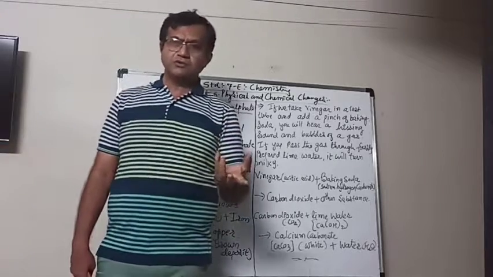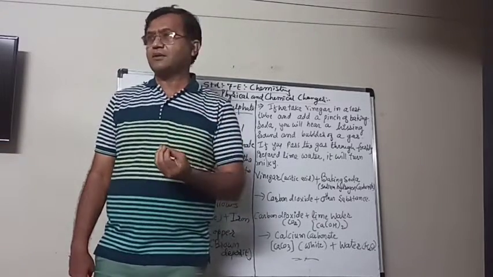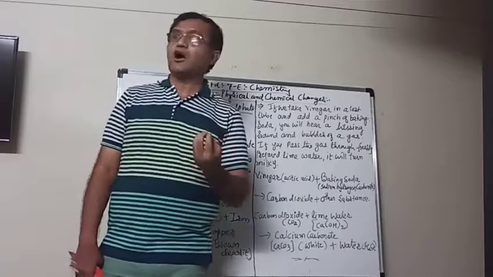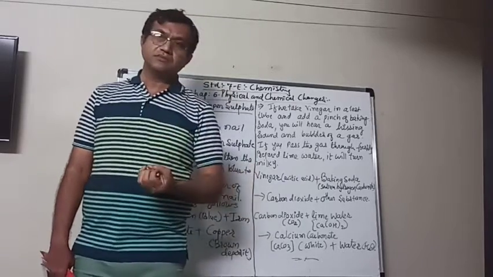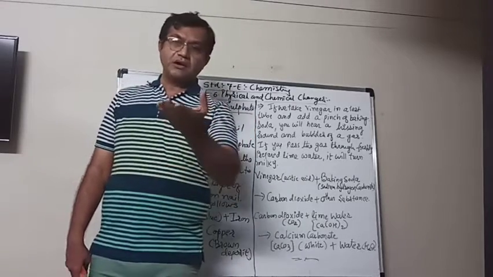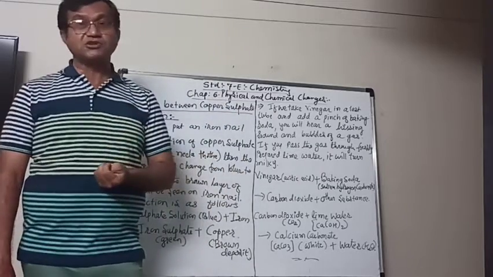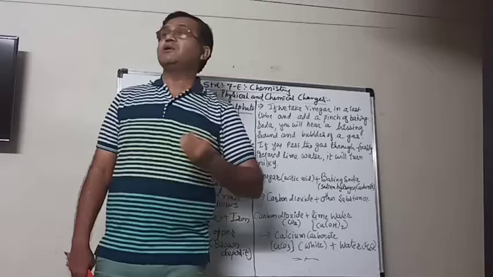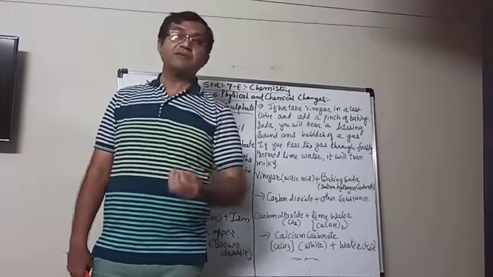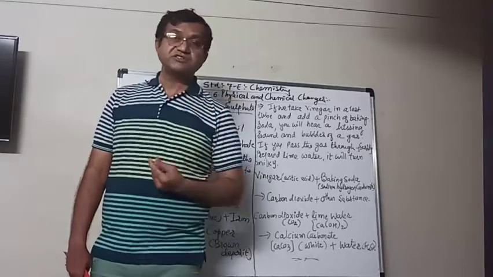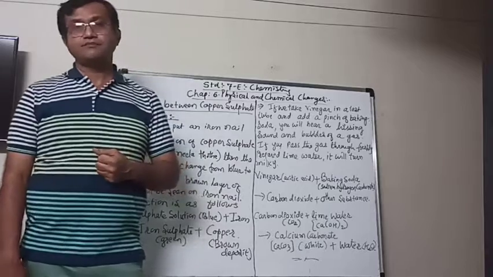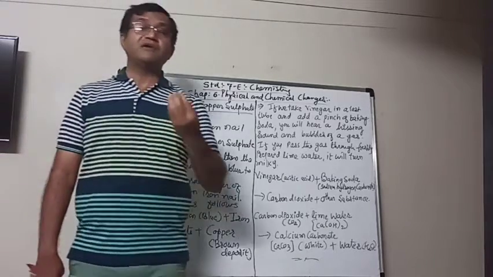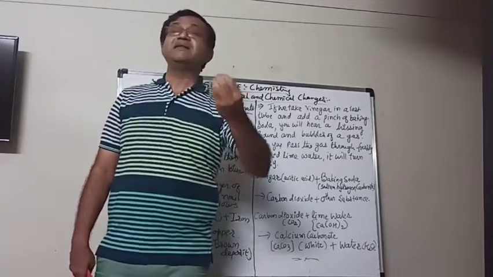Everybody knows about vinegar, that it tastes sour, and we use it especially as a preservative in pickles, and it is also used in some food items like when we make Chinese Manchurian, and also when we make onion salad.